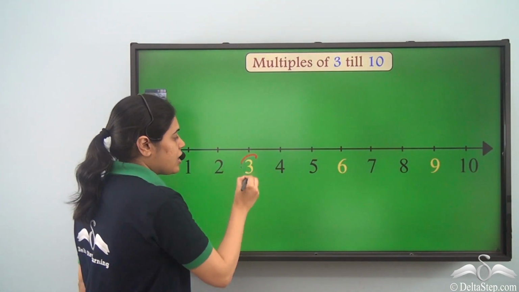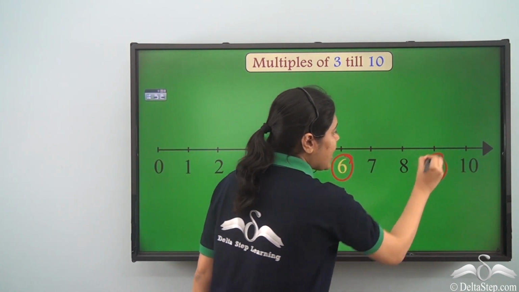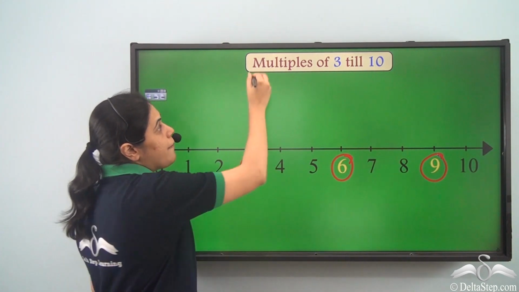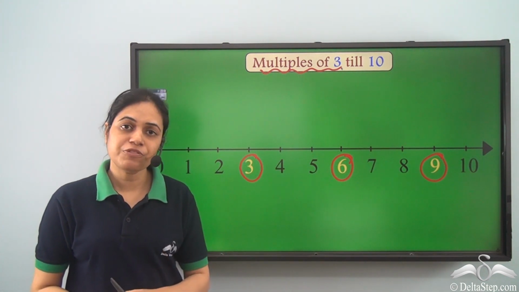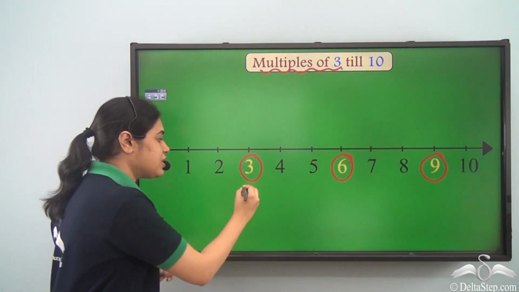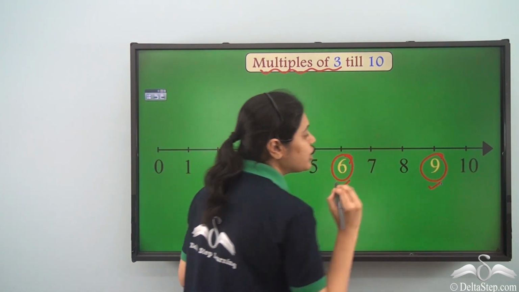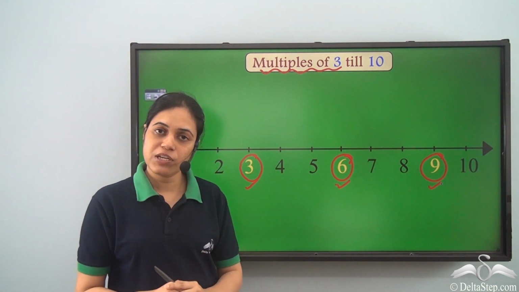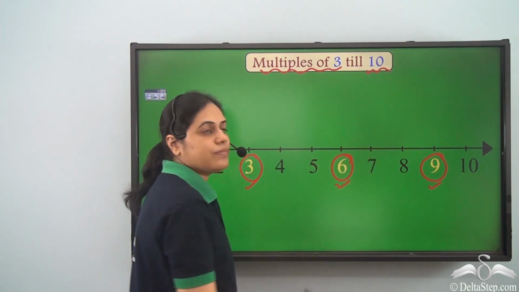So he moved to 3 first, then 6, then 9. Now if you notice, these are all multiples of 3. What do we mean by multiples of 3? 3 into 1 is 3, 3 into 2 is 6, and 3 into 3 is 9. So these numbers come in the table of 3. These are multiples of 3 till 10.